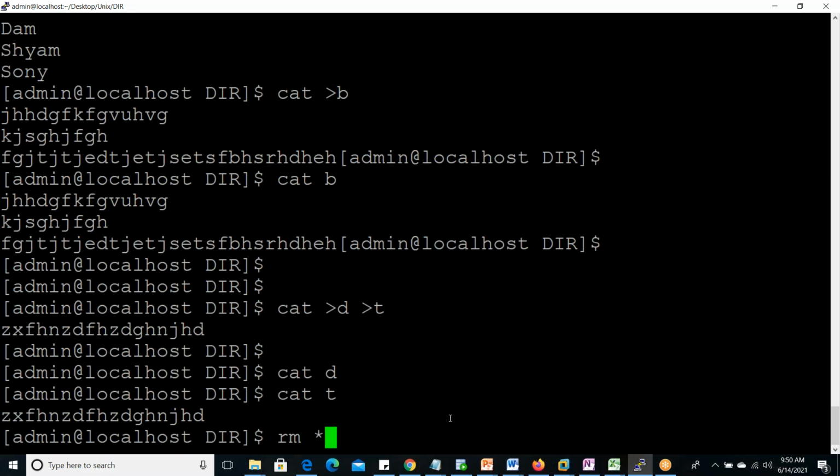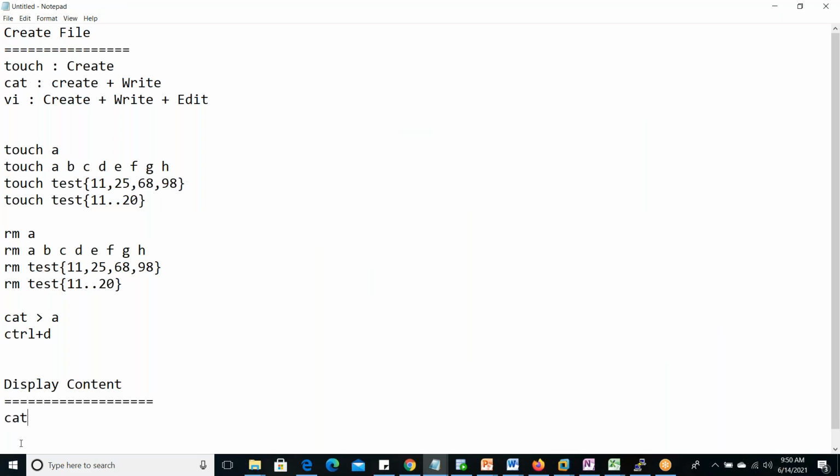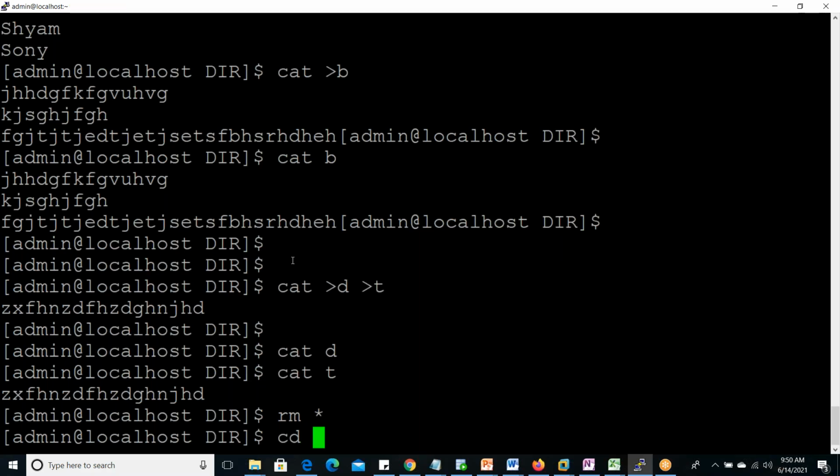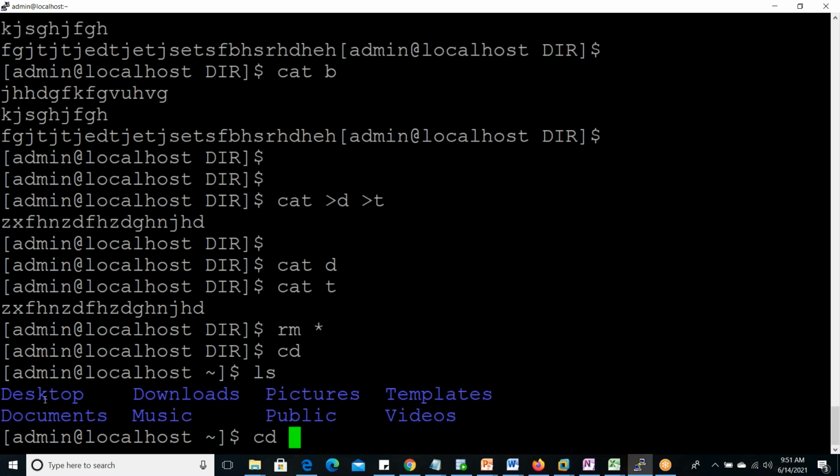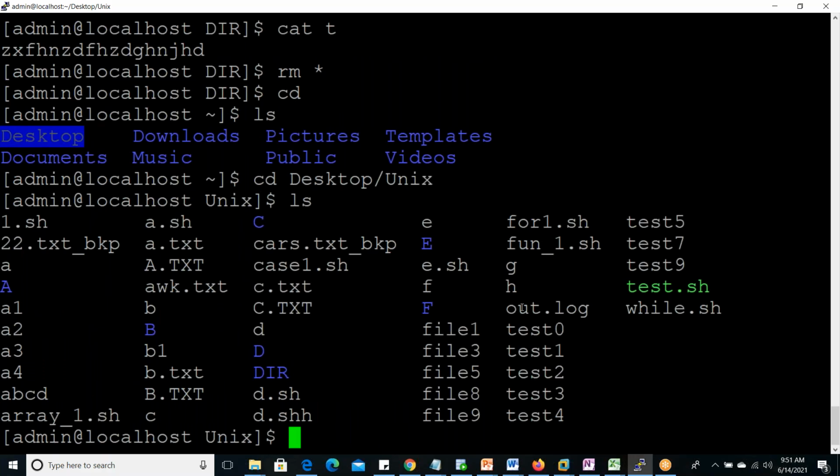Okay, now rm star, it is removed. So the cat command displays the file without giving any parameter. Now cat minus n we can give with a file name, suppose A or something. cd Desktop. Okay, so here so many files are there. We can open one file, this one suppose.